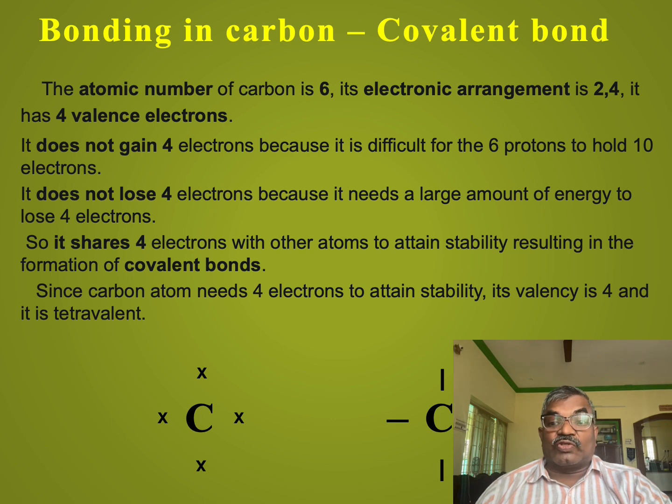and it does not lose 4 electrons, though it can attain stability either by losing or gaining. It does not lose 4 electrons because it needs a large amount of energy to lose 4 electrons. Therefore, it shares 4 electrons with other atoms to attain stability, resulting in the formation of covalent bonds. This is the reason why carbon forms covalent bonds with other carbon atoms or atoms of other elements.